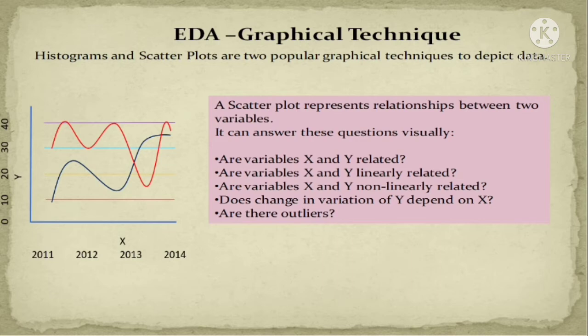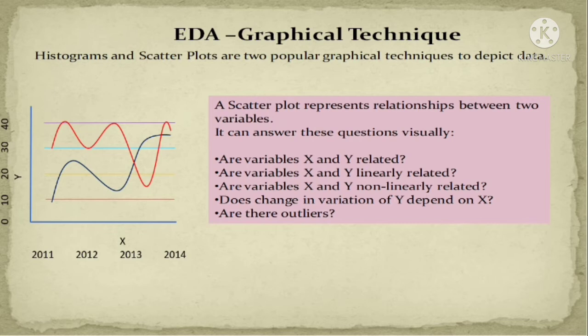Here in the scatter plot, we have to interrelate two variables, x and y. In the x-axis, we are considering the years, and the y-axis may be taking the production. With the help of the scatter plot, we have to find out how these two variables are interrelated, whether linearly or non-linearly, or whether y is dependent on x or y is not dependent on x.